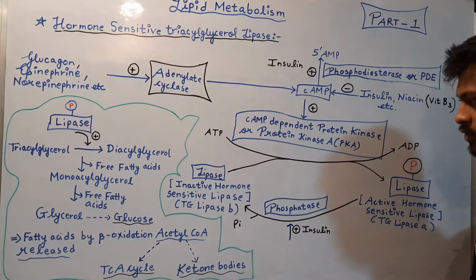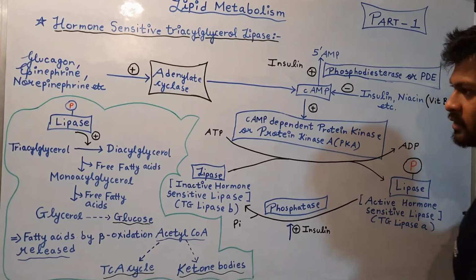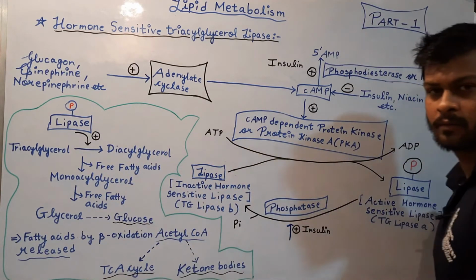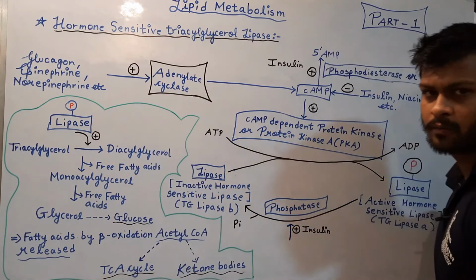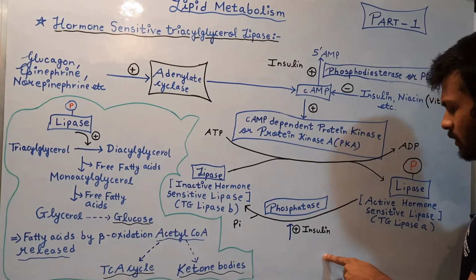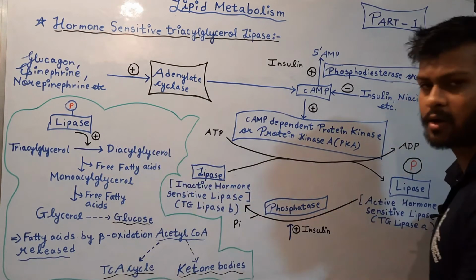So if insulin is converting active lipase into inactive lipase, these steps will not occur, because these steps occur only when the lipase is active.